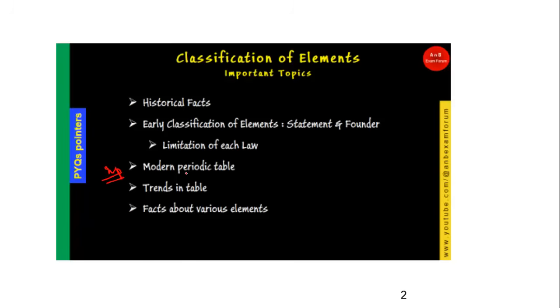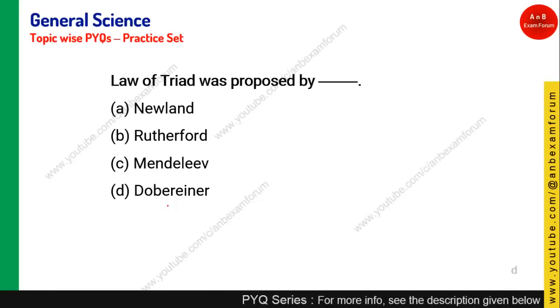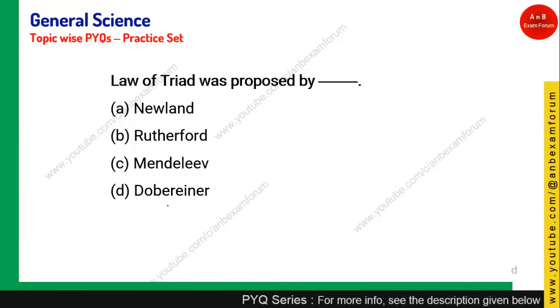Afterward, you should know the trends which are generally found on the periodic table, that you should be very well known to this topic. And finally, a few of the facts related to the various elements. So let's see the first question, and your time starts now. The question says, law of triad was proposed by whom? So these are the four options, a very simple one.